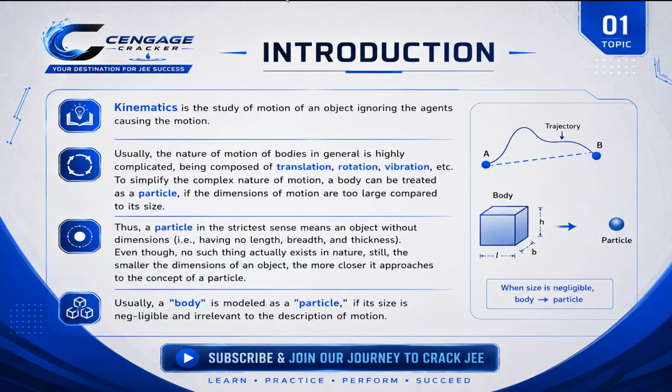First of all, we must know what is meant by kinematics. It is the study of motion of an object, ignoring the agent causing the motion, which means that we don't bother about the external force. For example, in the motion of a rocket, we don't bother about the thrust given by the rocket.